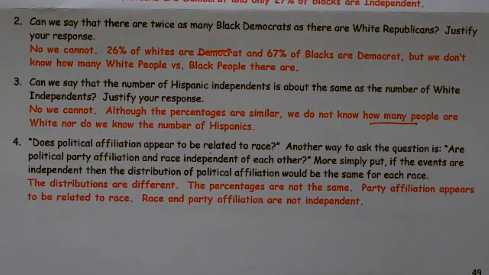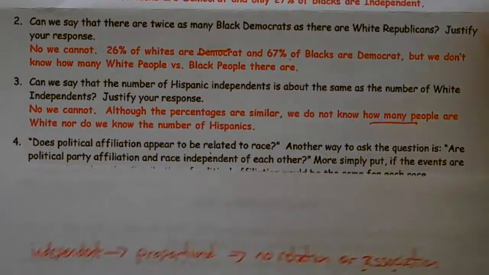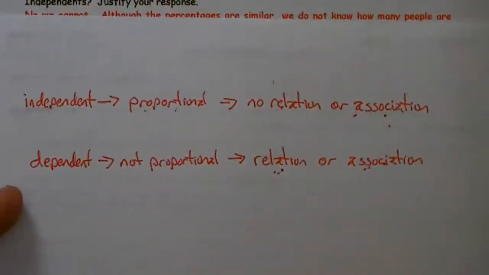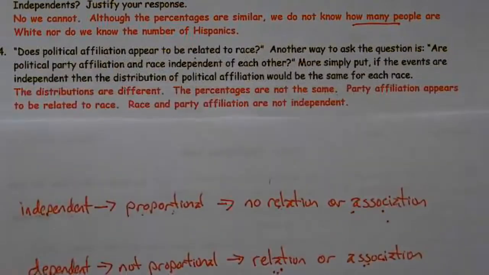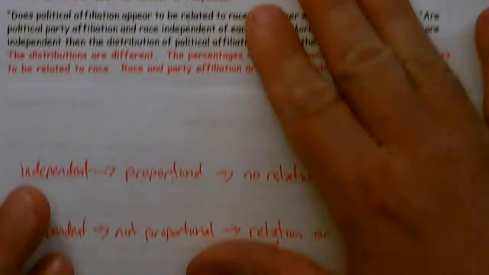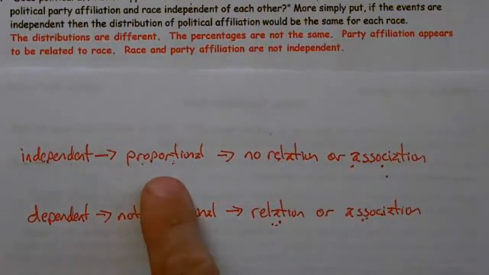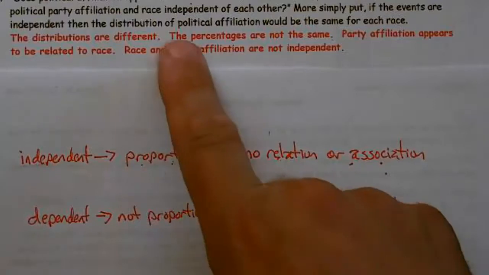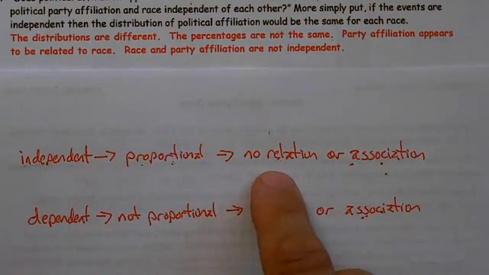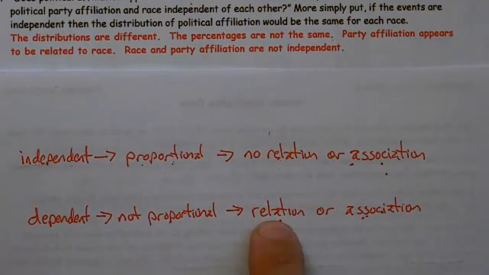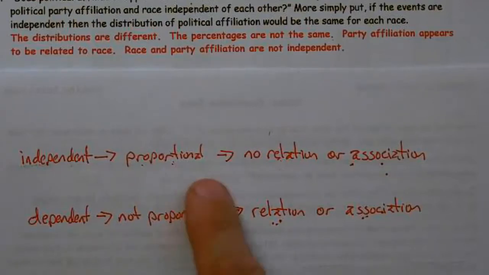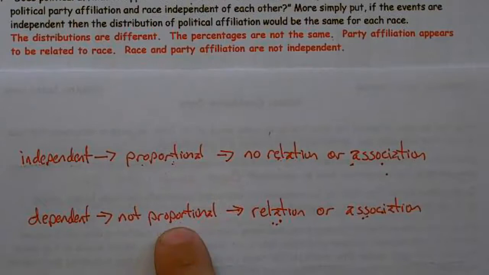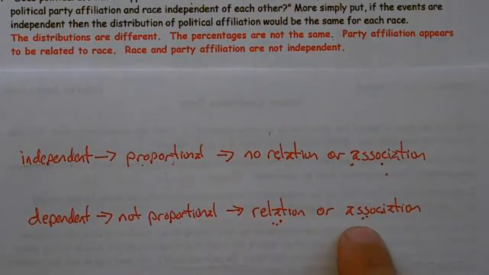And once again, just want to say this real quickly. To be independent, oops, covering up things I don't want to. Slide that up just a little higher. To be independent, they must be proportional. Well, they were not proportional, so if they're not proportional, that means there's a relationship. If they are proportional, they have the same percents. Those didn't. They had different percents. So since they had different percents, we're down here, and that means there's a relationship.